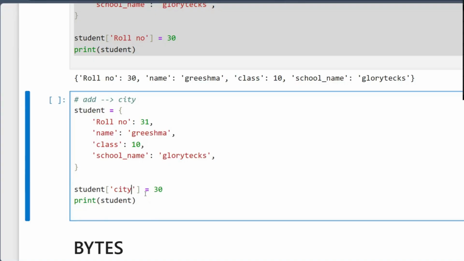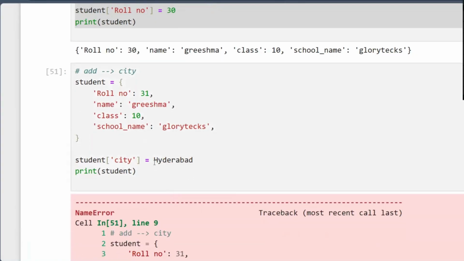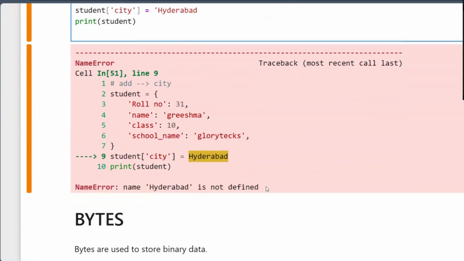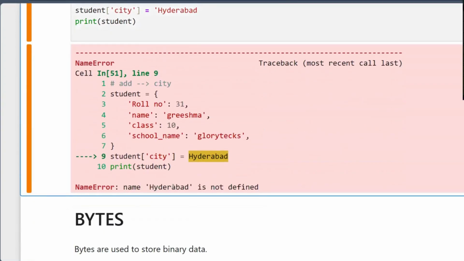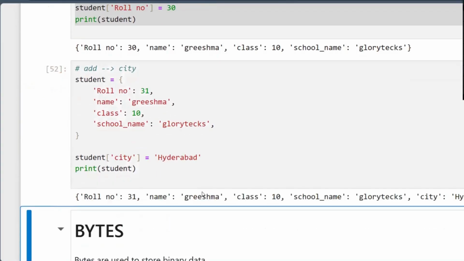What is the city? Hyderabad. What is happening before the string? It will give me a name error. So here you can see, within the string it is not there. Now you got it. How to add it, how to modify it. When it is a mutable thing, you can do the modifications. So in the dictionary, you do modification like this.